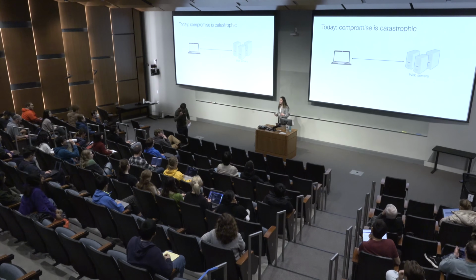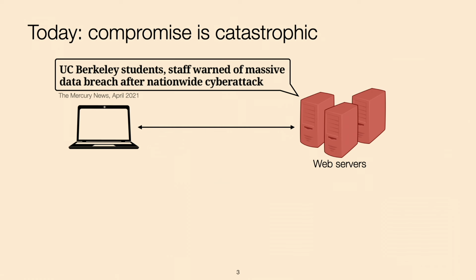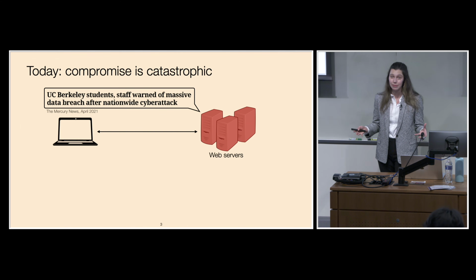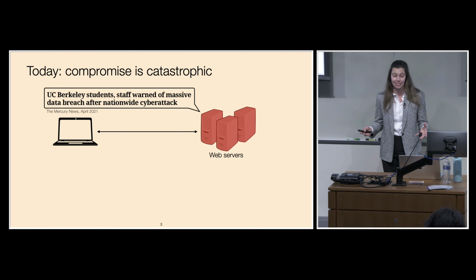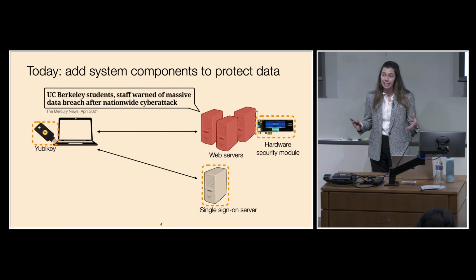Today, web servers store massive amounts of sensitive information. For example, they store tax returns, emails, health data, photos, messages, location data, and search queries. All of this information creates a target for attackers. When I was a PhD student at UC Berkeley, attackers broke into databases storing student and staff social security numbers and posted the contents online. Unfortunately, these types of data breaches have become relatively commonplace.